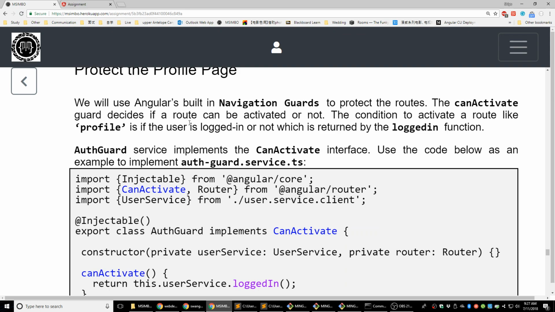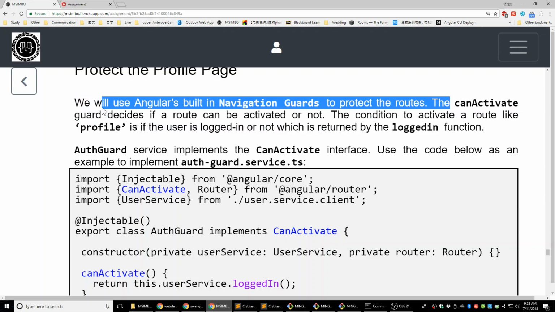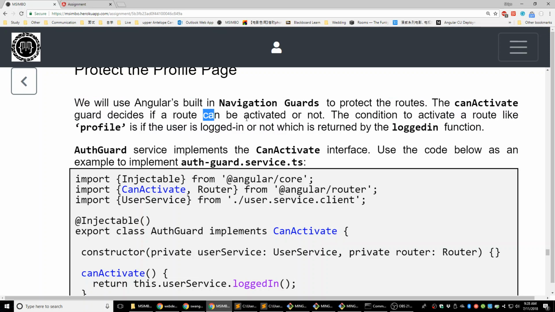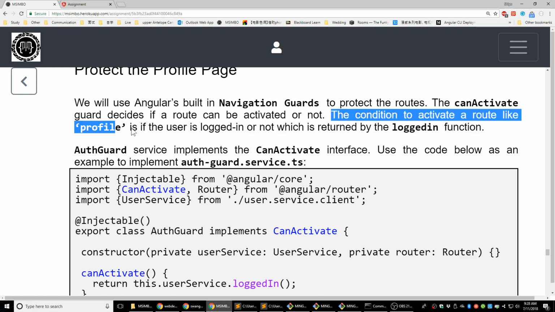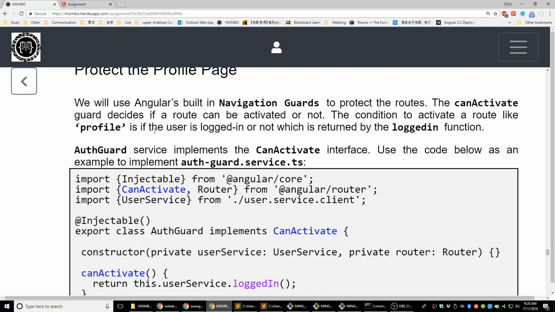So we will use Angular's built-in feature called navigation guards to protect the routes. And we're going to create a CanActivate guard, which decides if a route can be activated or not. This is the condition to activate a route like a profile: if the user is logged in, we're going to send the user to the profile. Otherwise, send them back to the login page.